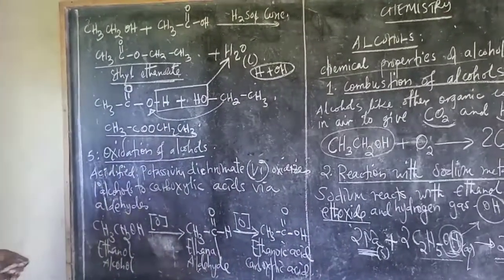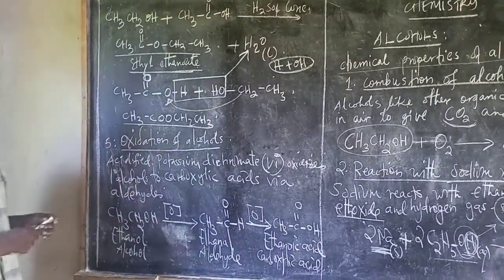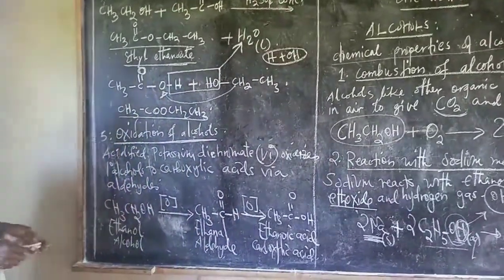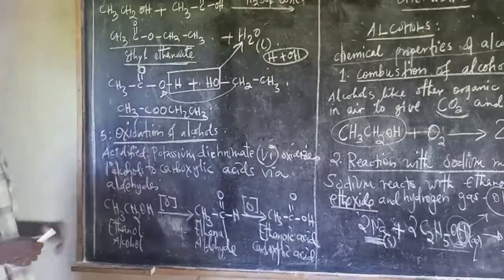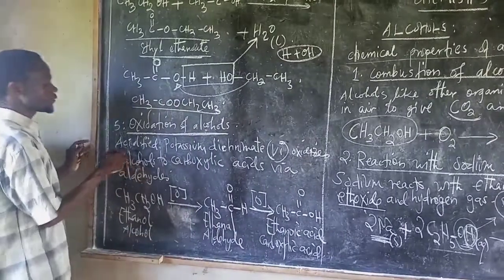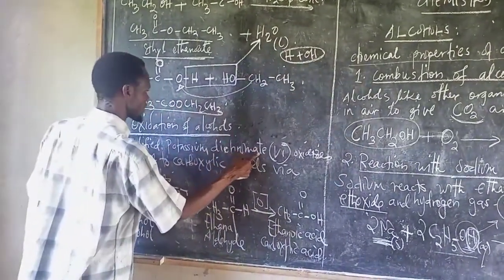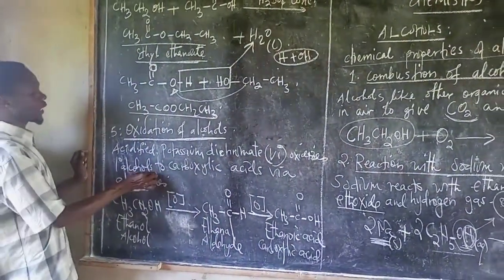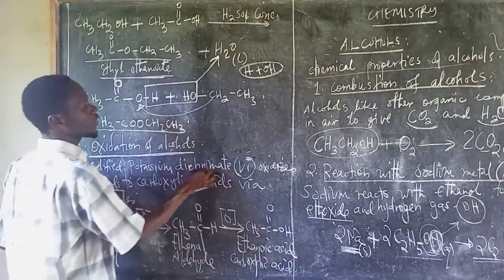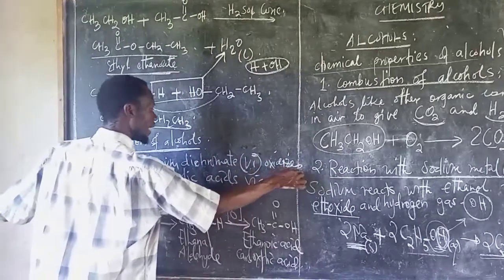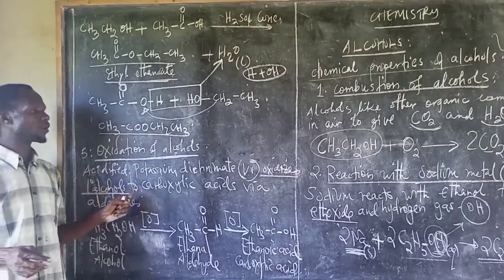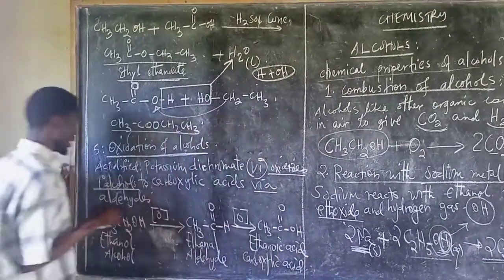Therefore, the last one here is oxidation of alcohols. Now, for the oxidation of alcohol, we use acidified potassium dichromate. Acidified potassium dichromate oxidizes primary alcohols to form carboxylic acid via aldehyde.